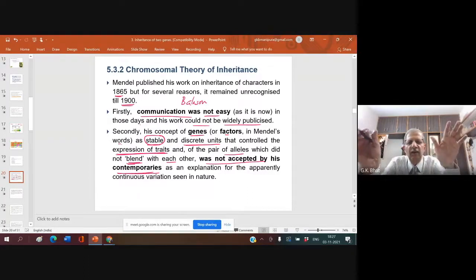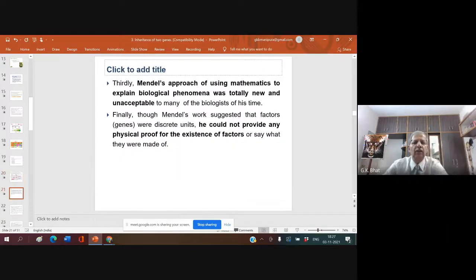His contemporaries did not accept this as an explanation for the apparently continuous variation in nature. Children never used to be exactly like parents, and he said genes are stable and show no blending. Therefore, at that time, Mendel's work was not accepted.